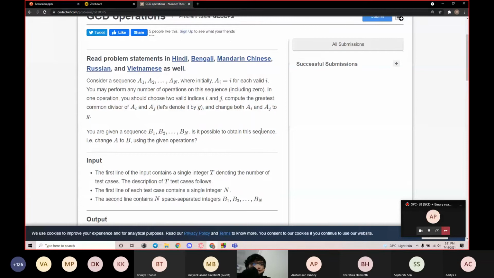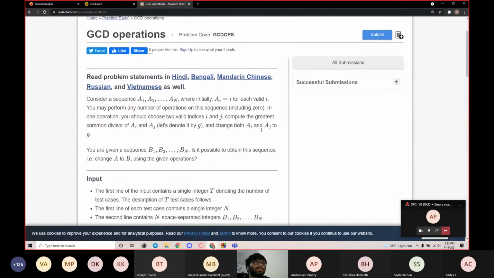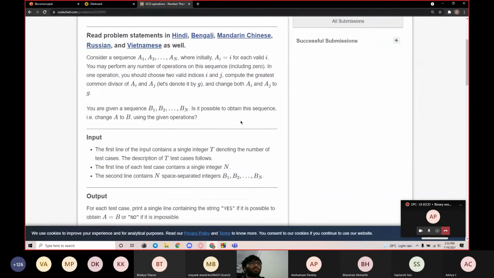Okay, this is another question called GCD Operation, which is also pretty similar. So I'll go over the question first. Consider a sequence A of A1, A2, and so on till AN, where initially A of i is equal to i for each valid i. You may perform any number of operations in sequence. In one operation, you can choose any two indices, calculate the greatest common divisor G of A of i and A of j, and then replace both A of i and A of j with G.